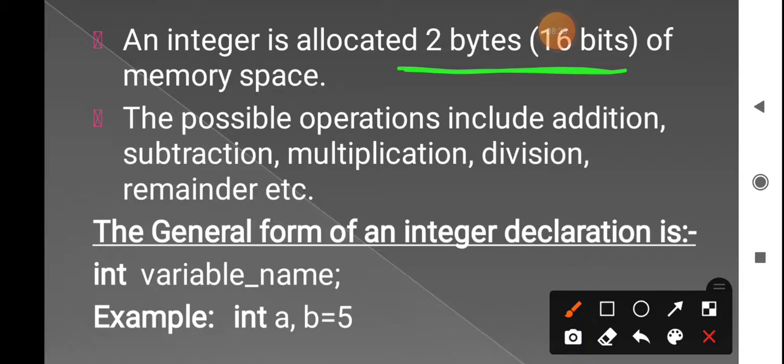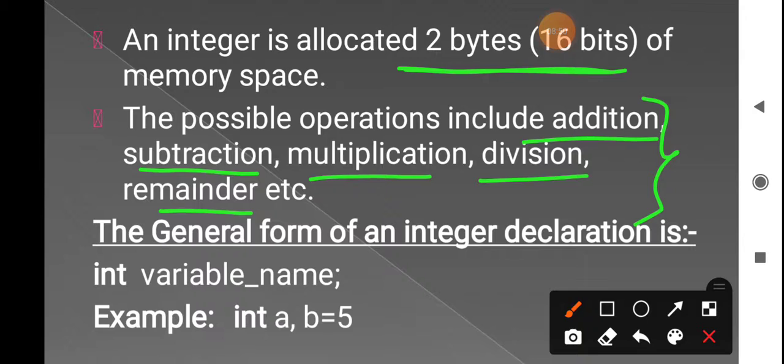The possible operations include addition, subtraction, multiplication, division and the modulus operator. All these operations can be performed on the integer data type.